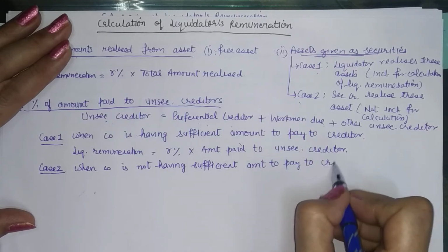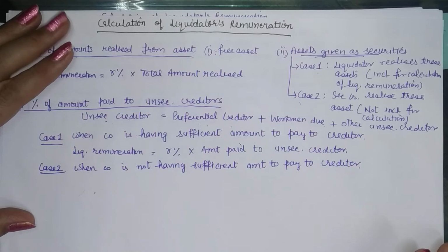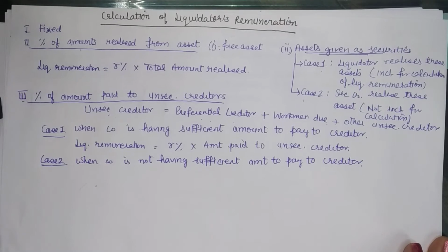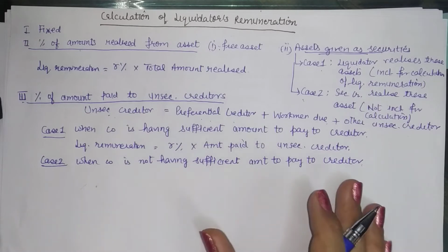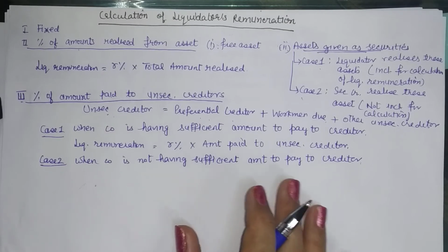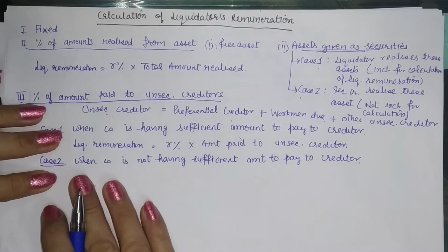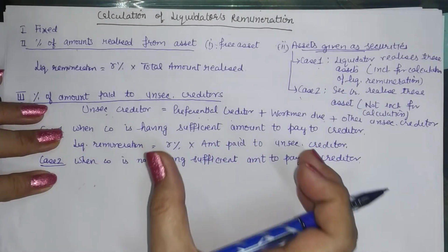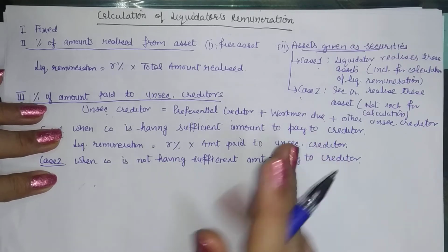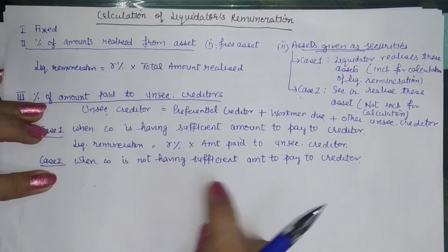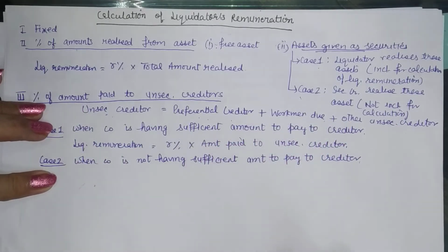Say our total unsecured creditors are of say 1 lakh rupees and the company is having only 70,000. Now out of that 70,000, some part shall have to go to the liquidator as his remuneration and the balance shall be paid to the creditor in such a manner that his commission is a fixed percentage of the amount paid to the creditor. So in this case, when you do not have the full amount to pay to the creditors, it implies that the amount that you are having is to be utilized for two purposes. Number one, to pay the commission to the liquidator because it is based on the payment, and number two is the payment to the creditor, right?